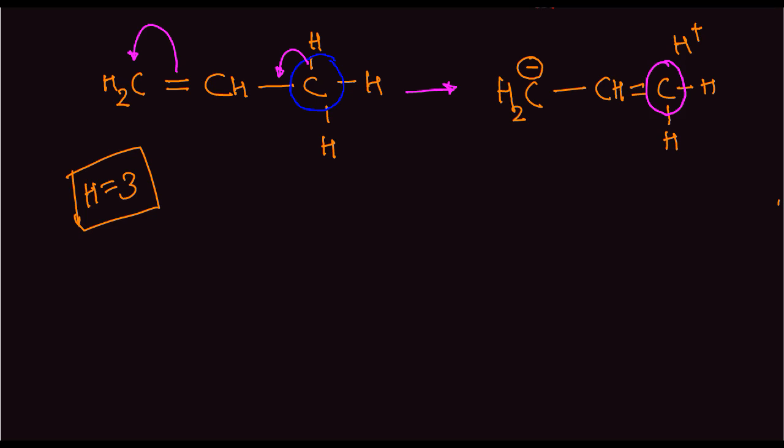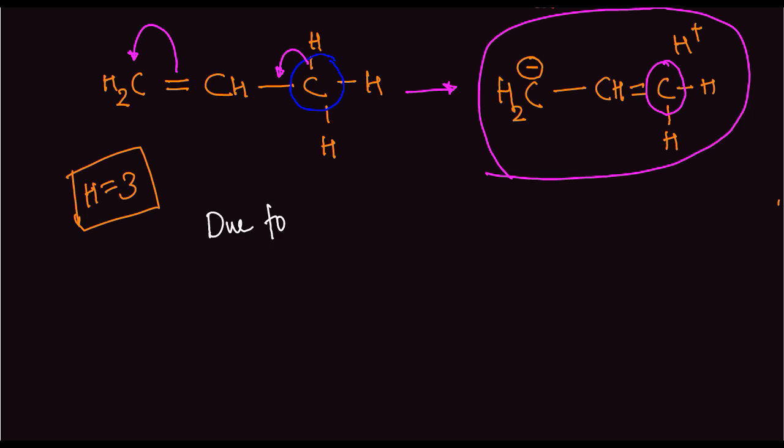This carbon is still neutral because it has 4 hands. So this is how hyperconjugation occurs. Now, due to strained overlap in hyperconjugation, hyperconjugation is weaker than resonance.